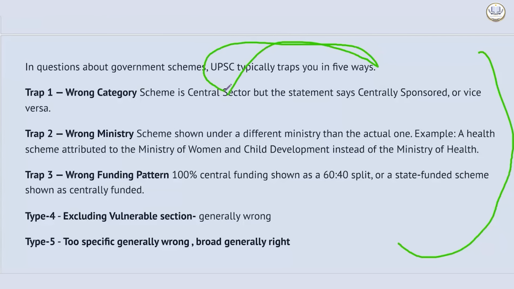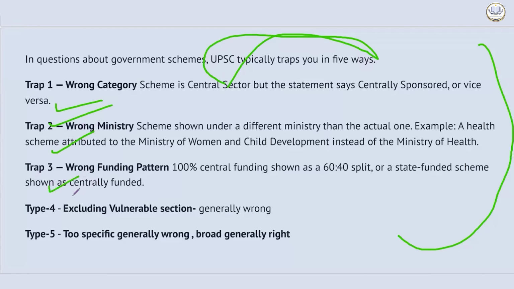Trap 2, wrong ministry, very easy to manipulate. Ministry of Housing and Urban Affairs. They can write Ministry of New and Renewable Energy, or Ministry of Education, Ministry of Women and Child Development. This is very easy. The third thing that you have to check in a scheme-related question is the funding pattern. 100% central funding shown as 60-40, 90-10, anything can be there.